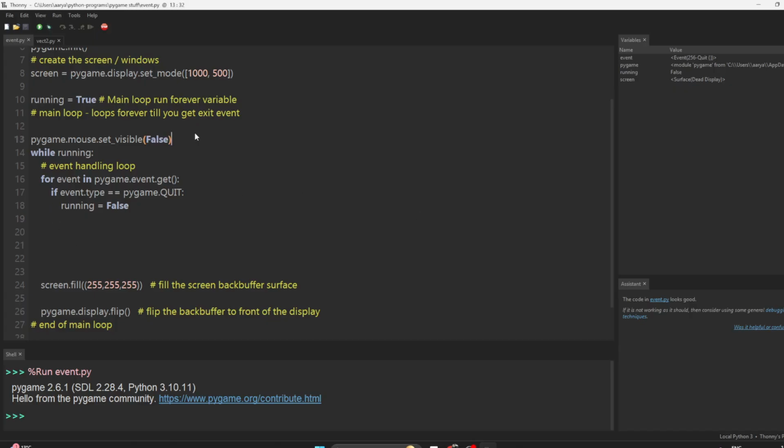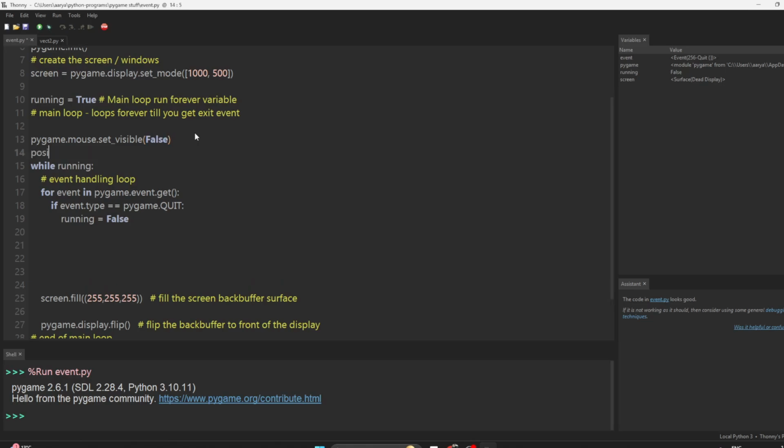Let's say we have a position for the mouse, and maybe we'll say 0, 0. I don't know where it is, but we want to know what the position of the mouse is, and keep putting it there wherever the mouse position is. So how do we do it? We need to get the event for the mouse position.